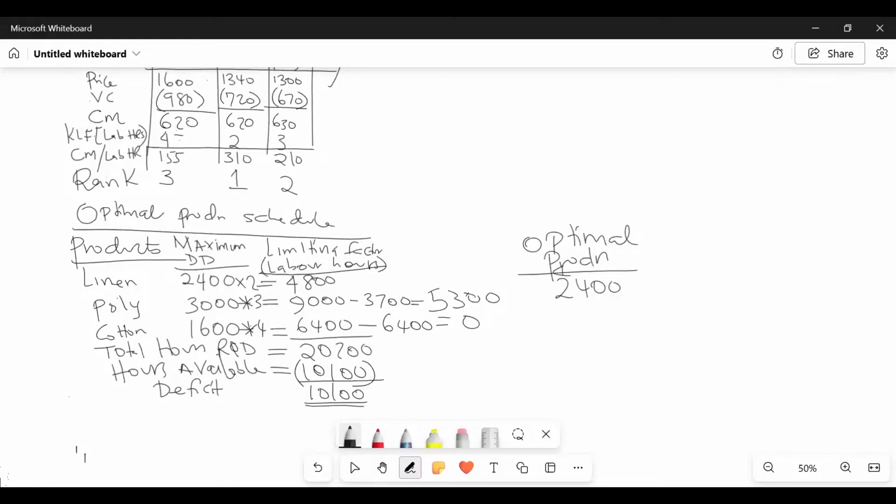Now, ladies and gentlemen, please listen to me very carefully. These labor hours, you are multiplying in this case to get the total. So when it comes to optimal production, you take the hours we have here and divide by this. For this column, you take whatever you have here and divide by this. This one you divide by 2. This one you divide by what here, somebody? By 3. This one by what? By 4. So forward you multiply, and backward you divide.